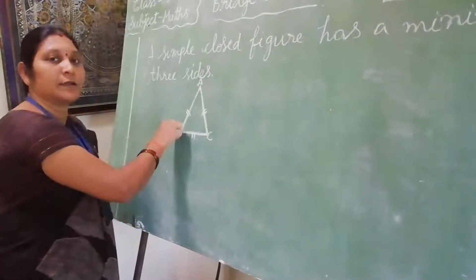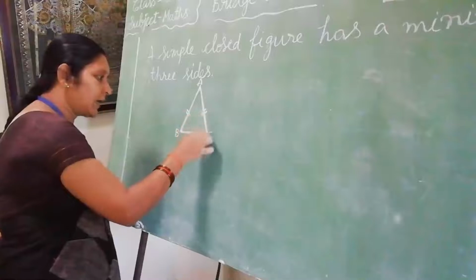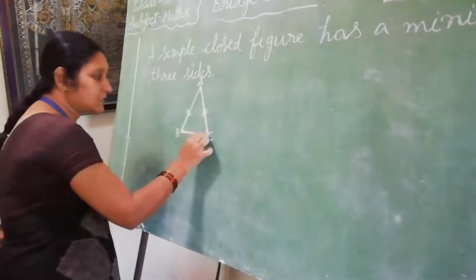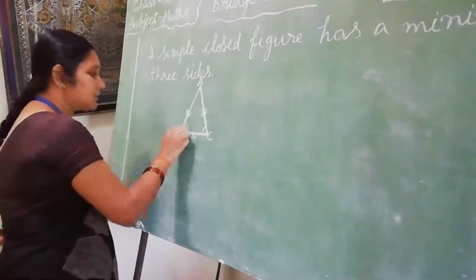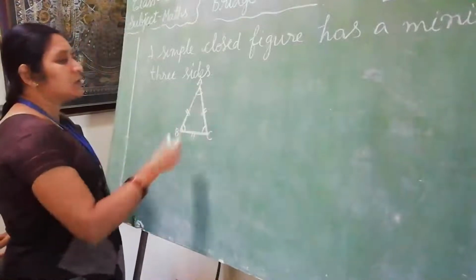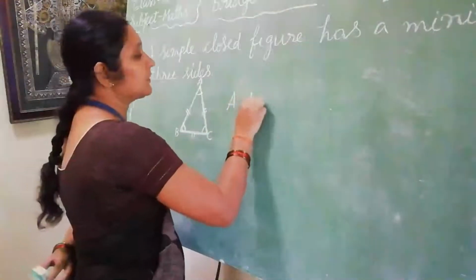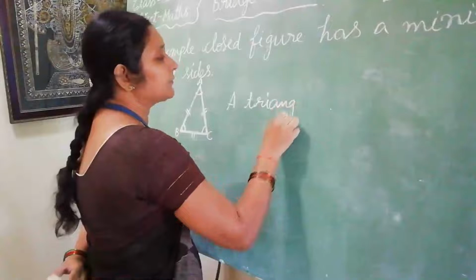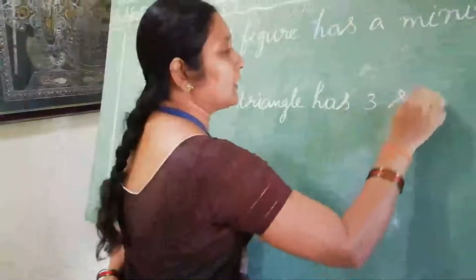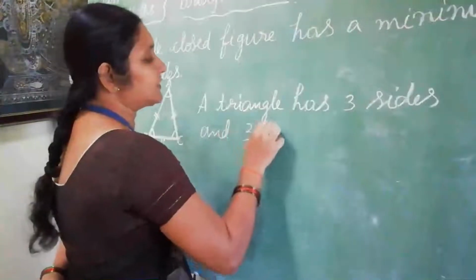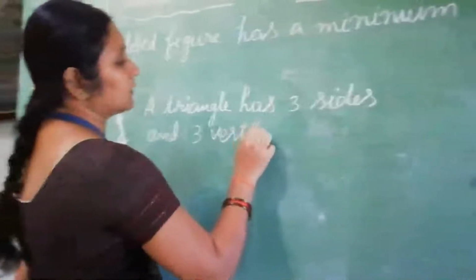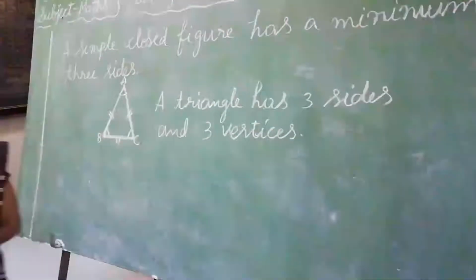This is called a corner. See, AC and CB meet at this point C. This is a corner. So, a triangle has 3 sides and 3 vertices.